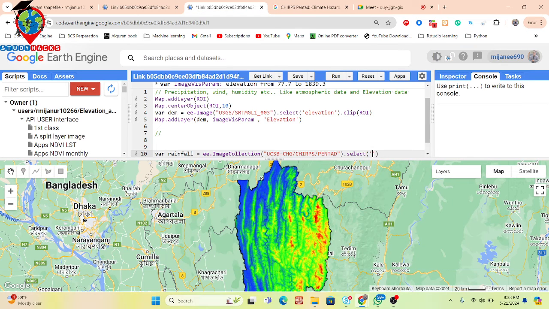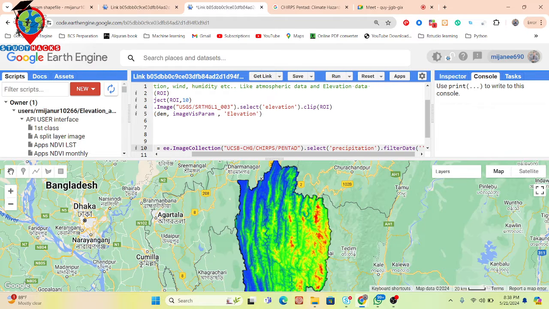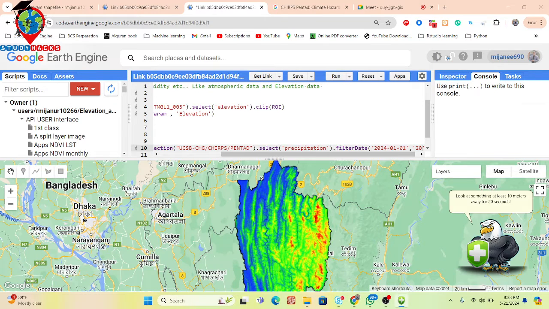So I paste here, and I need the data for a specific time period. I put the filter date and put this time, suppose the year of 2024, 1st January of 2024, or any time period. You can put your study time period, simply put it. Suppose 2024, 04-30. I put this.